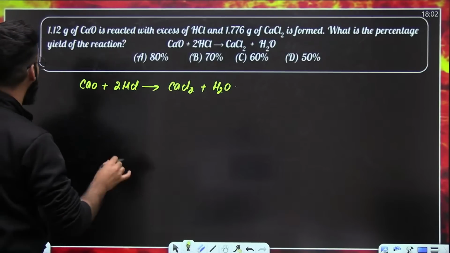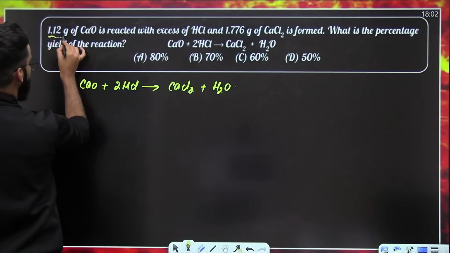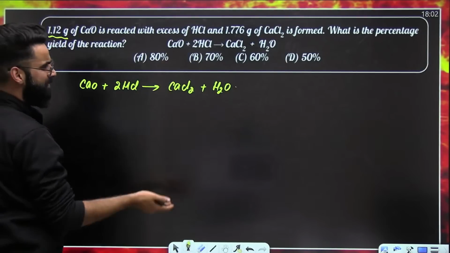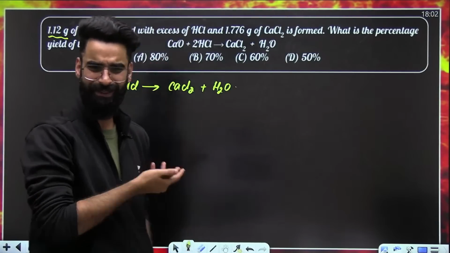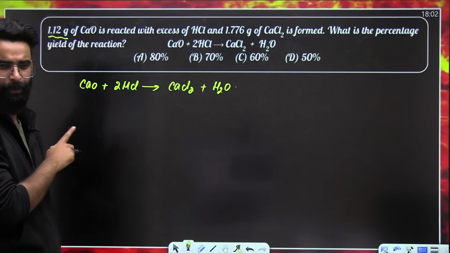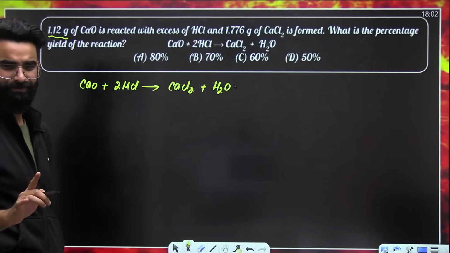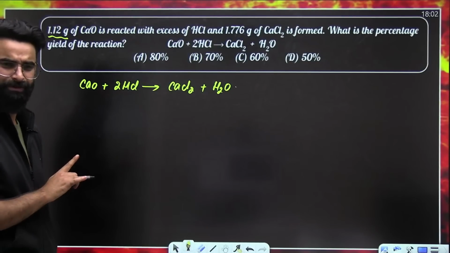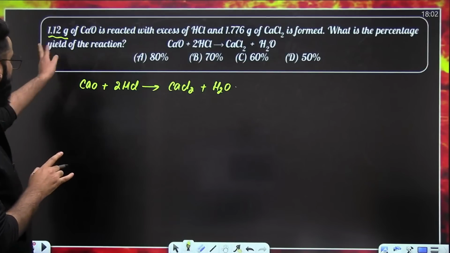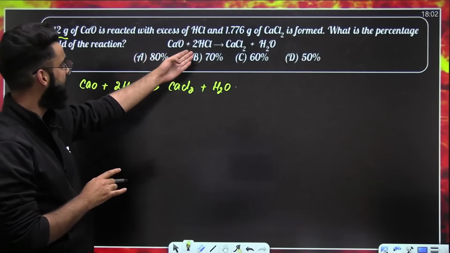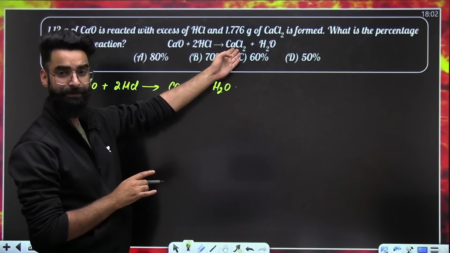Now the question says 1.12 grams. Guys, it is a similar question, same type. I think you can do this question on your own. Can you do this on your own? 1.12 grams of calcium oxide gives 1.776 grams of CaCl2, right?